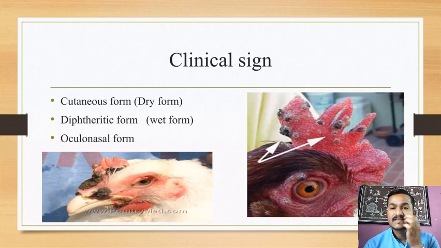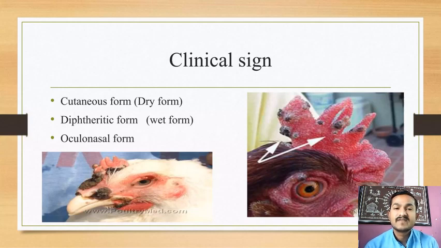Then in the next slide, the reddish structure is the comb. Clear? This comb shows some dark spots on the comb surface. That is the fowl pox disease. So let's see the clinical significance.